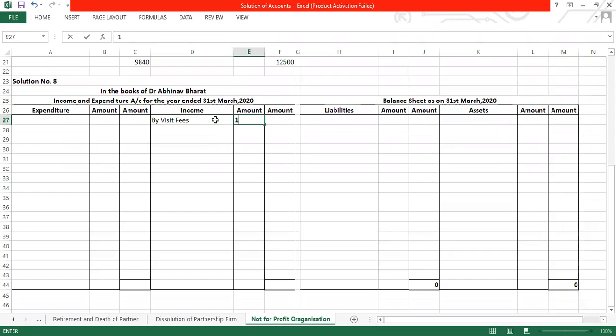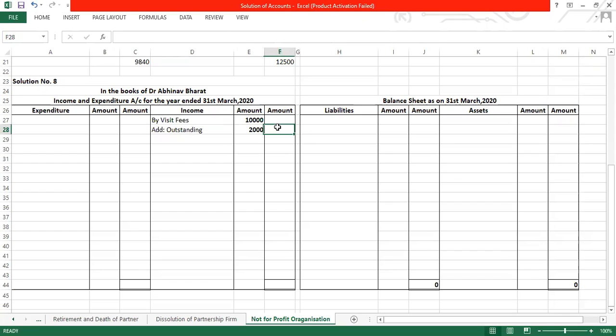अच्छा, the amount of the visit fees that he got was 10,000, out of which they have told us कि there is 2,000 का visit fees in arrears. Arrears का मतलब क्या है, आना बाकी है, that means it is outstanding. Outstanding, 2,000 is outstanding.